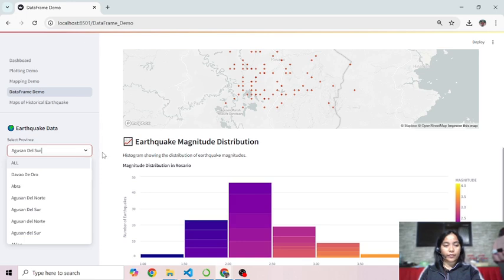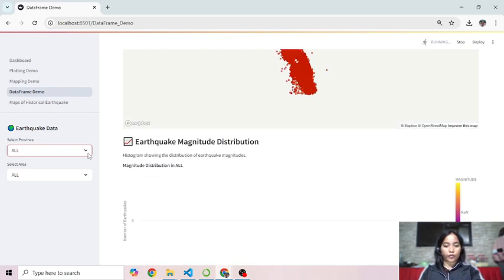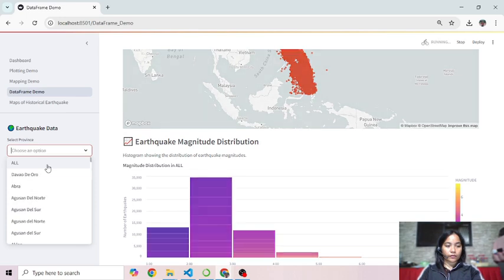In the sidebar, you'll first choose a province. So let's select, for example, Davao del Sur.